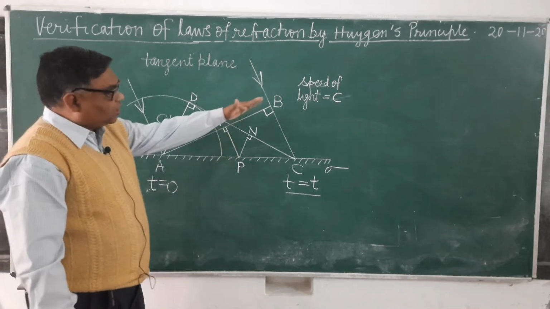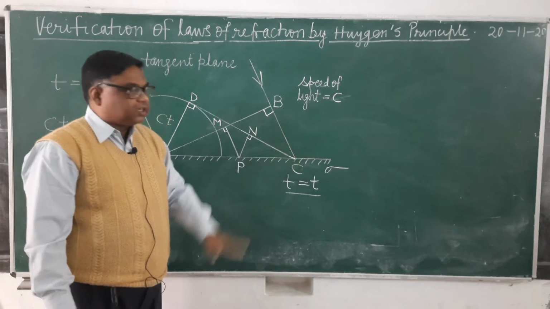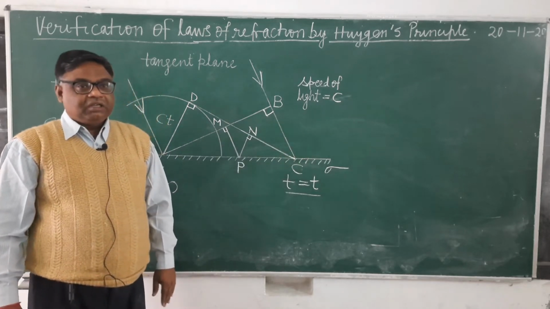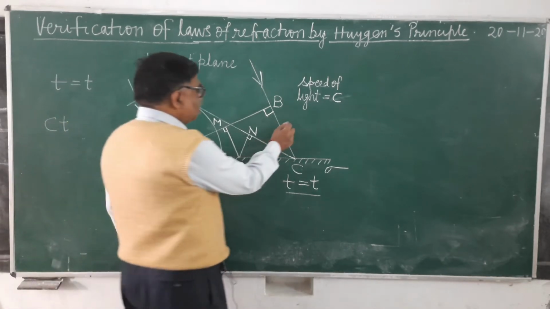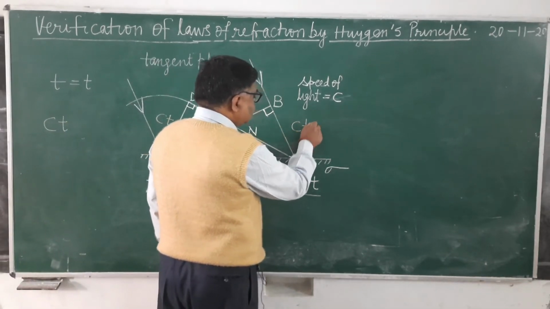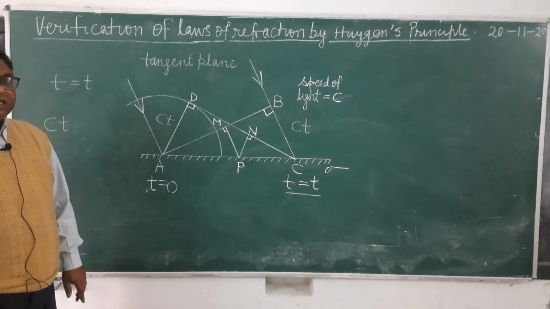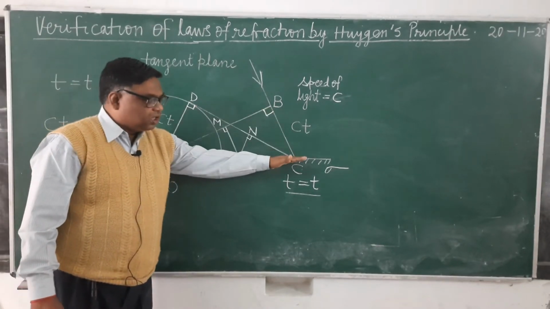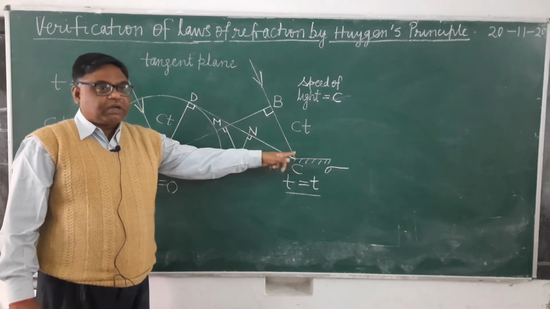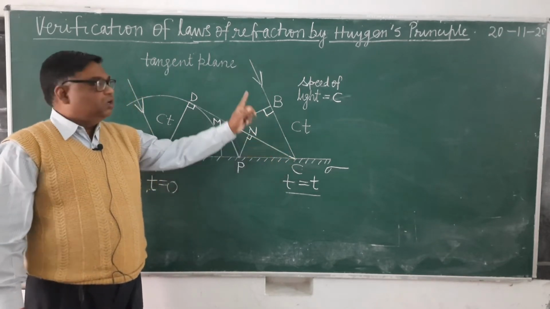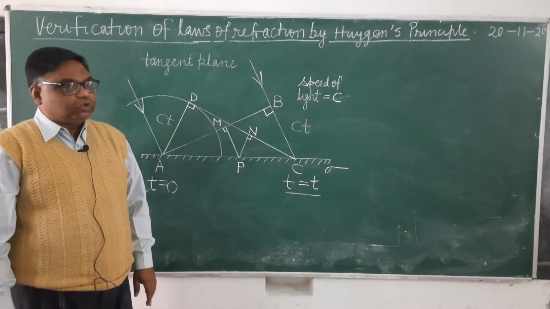Now one more thing. Here I have told that this wavefront AB is reaching the point C in what time? In time t. So what will be the distance BC? BC will be equal to c into t. It's clear? Because the waves are reaching from point B to the point C in time t. Therefore, the distance BC will be equal to c into t.